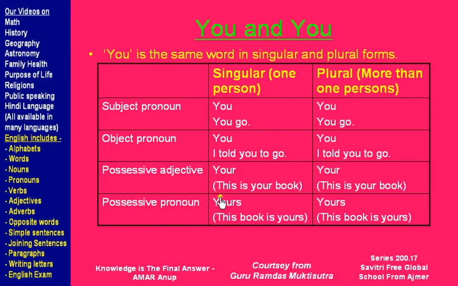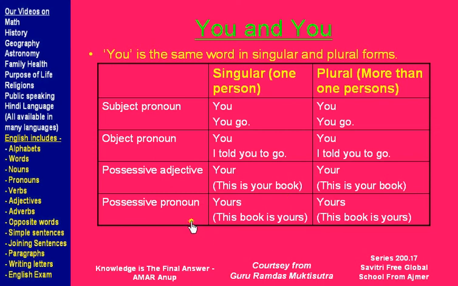Possessive adjective, singular. When I am talking about second person, this is your book. If there is one person, I will say this is your book. If there are many people, then also I will say this is your book. So the possessive adjective form of you does not change. It is your. Again, why it is adjective? Because it is telling more about a noun and it is telling about the ownership of this book. So it is a possessive adjective.